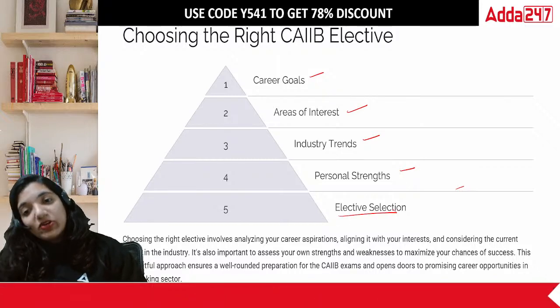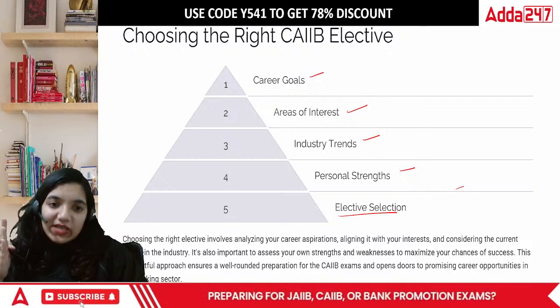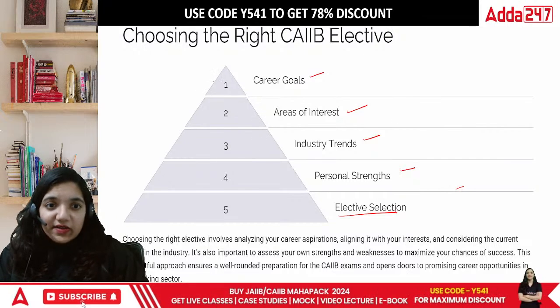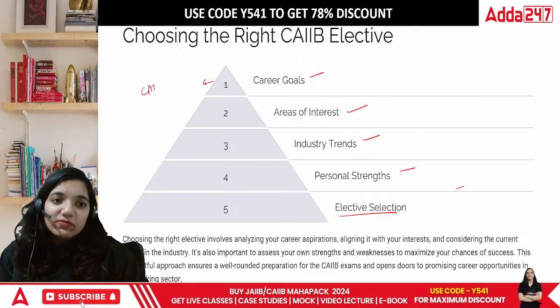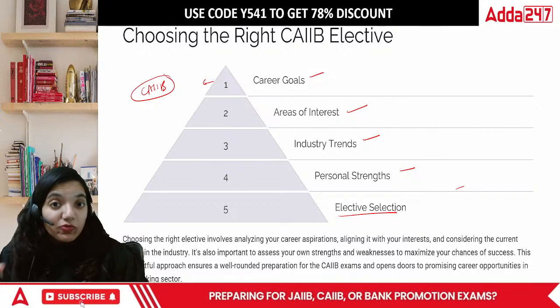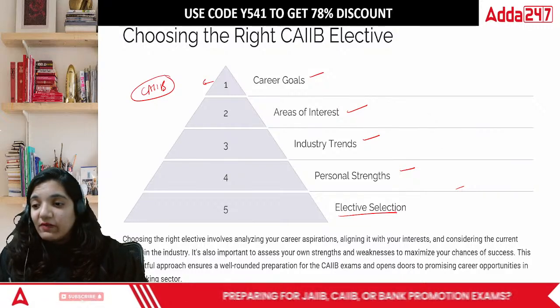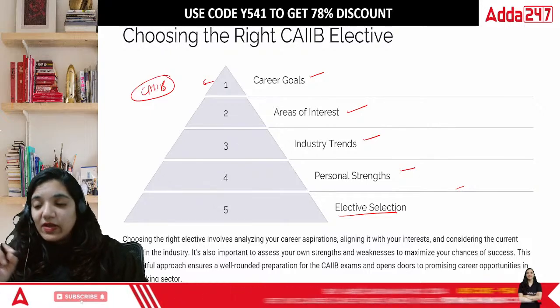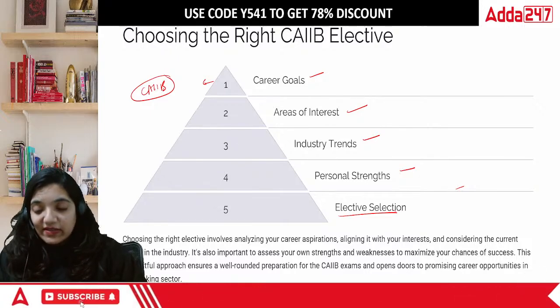So in this process, think about your examination in these 5 steps. First of all, what's your career goal? To clear the CAIIB right now, right? And take up a subject which is already something that you know. If you're trying to learn something which you have no clue about, then there is one particular risk that you're taking. What if your BRBL and elective fall together, just like this particular attempt?